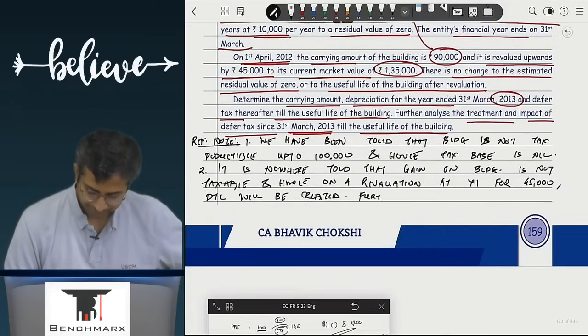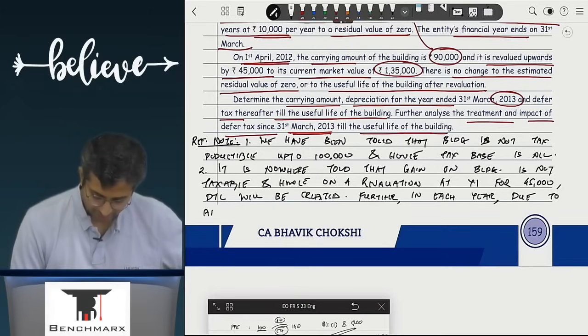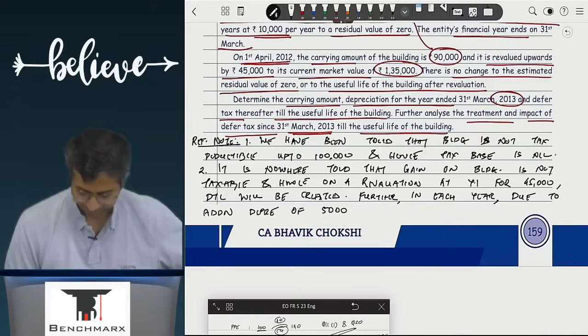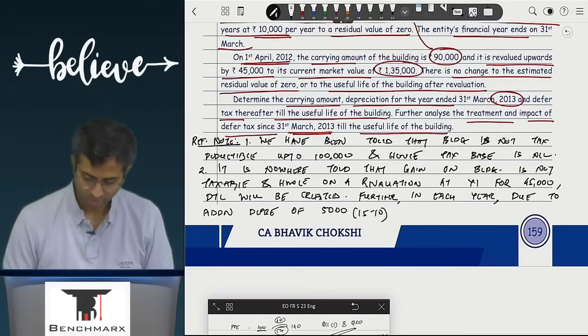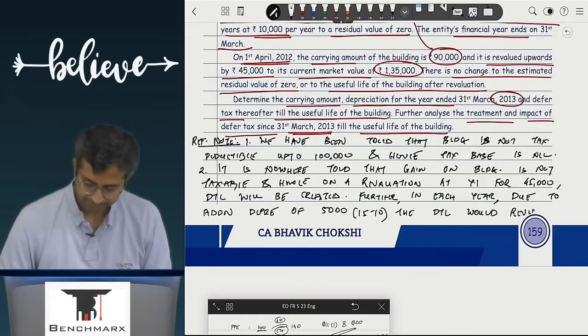Further, in each year, due to additional depreciation of 5,000 (15 minus 10), the DTL would reverse.